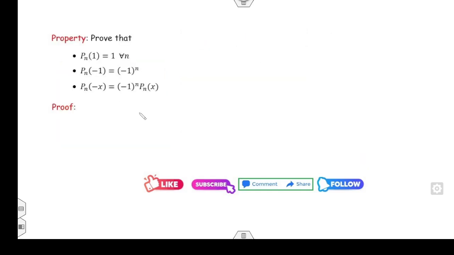The first property: P of n at 1 is 1 for all n, P of n at -1 is (-1) to the power n, and so on. Fine, so let's start with the generating function of the Legendre polynomial. This is the generating function.